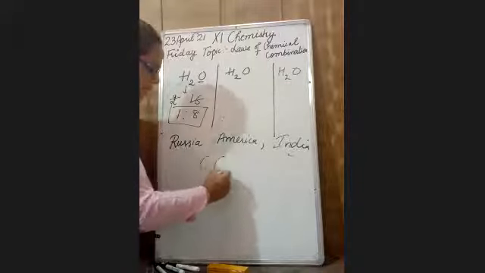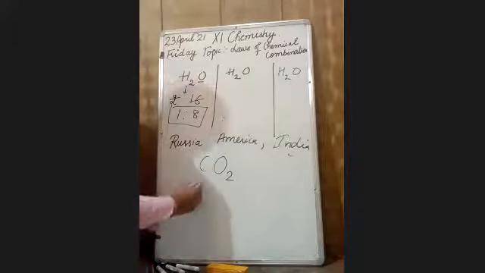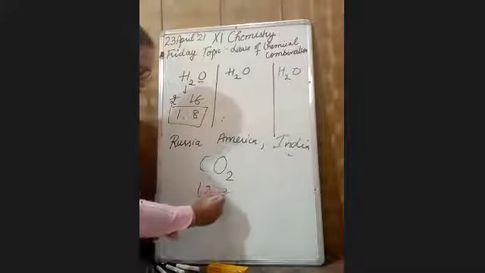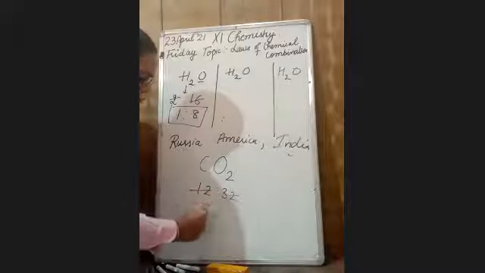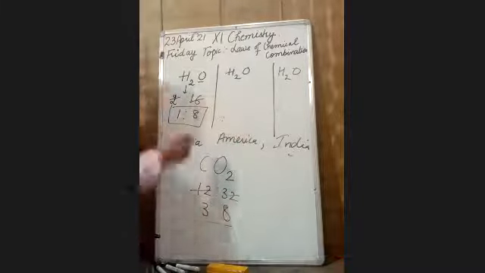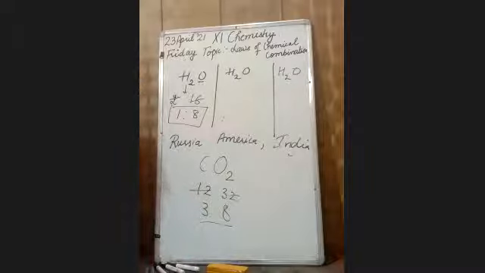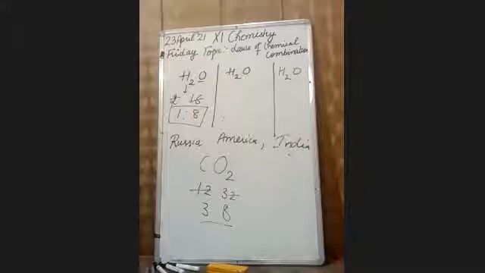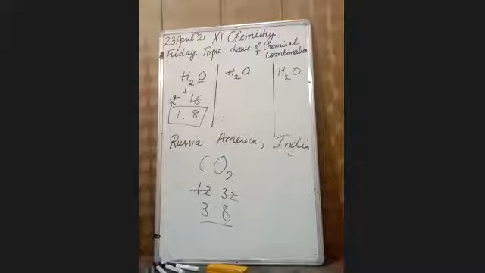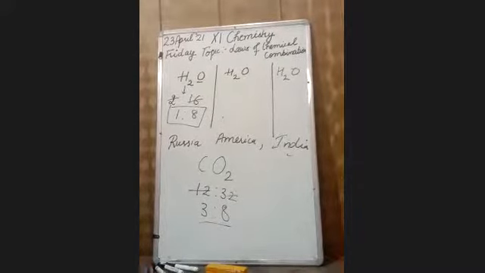Or take another example. I am taking carbon dioxide. If I take their ratio, it always comes out to be 3:8 if it is pure carbon dioxide. Then this ratio is always fixed for a particular compound. So this law states that a chemical compound, if it is made up of the same elements, they always combine together in fixed ratio by mass.